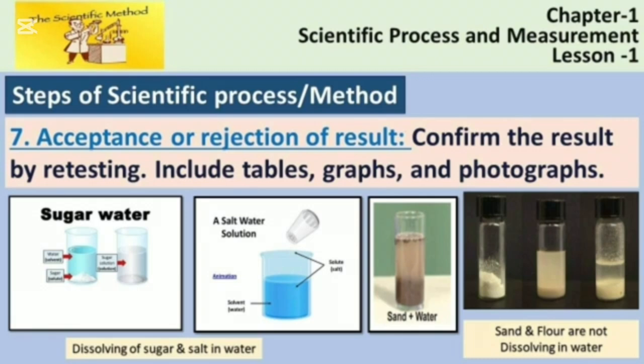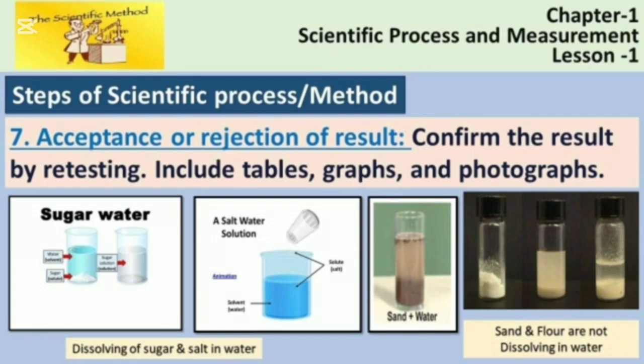Step number 7, acceptance or rejection of result. So the result can be accepted or can be rejected. Confirm the result by retesting. Include tables, graphs and photographs. So already we have done an experiment and we used water and some materials like sugar, salt, sand and flour.